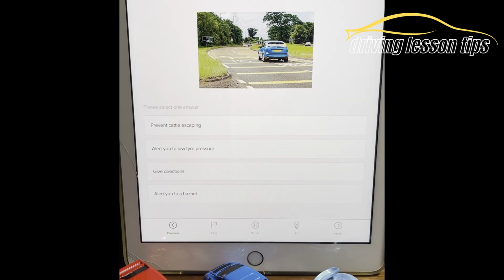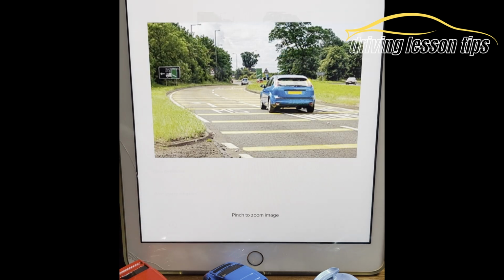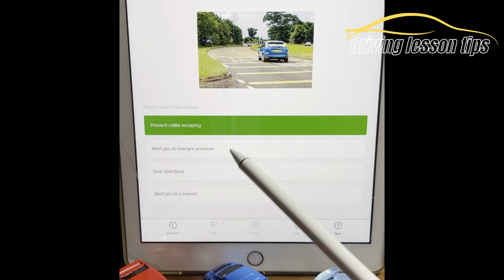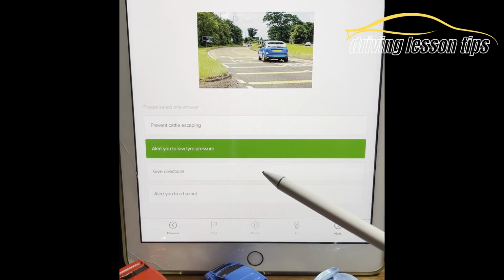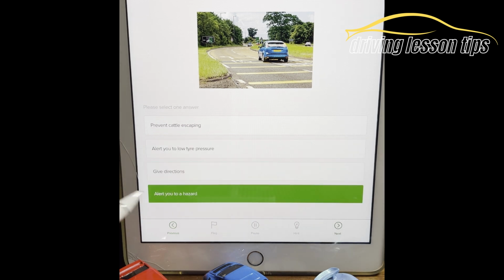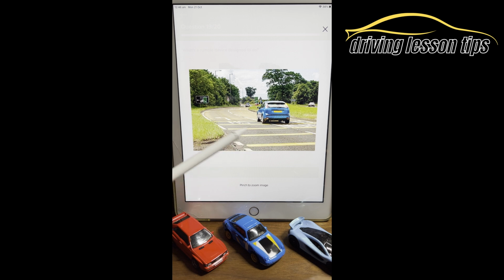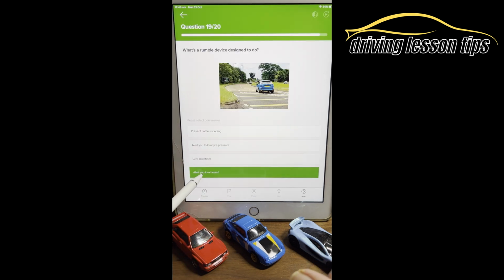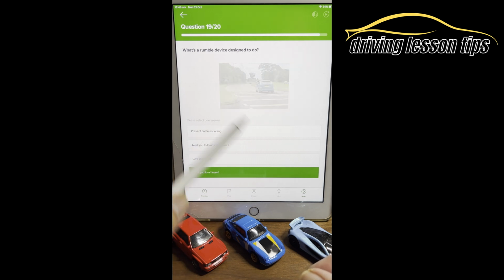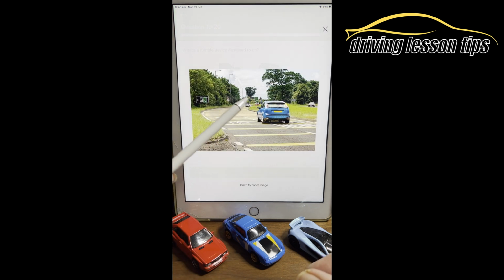Question 19. What's a rumble device designed to do? Prevent cattle escaping, alert you to low tire pressures, give directions, or alert you to a hazard. So the rumble device in this instance are these yellow strips. Yeah, these yellow lines going across the road. The answer is D, alert you to a hazard. In this instance, it's alerting you there's a roundabout coming up. We can see in the distance, there's a roundabout coming up.